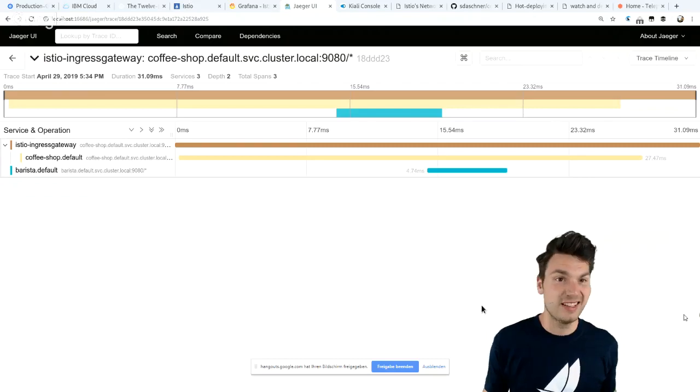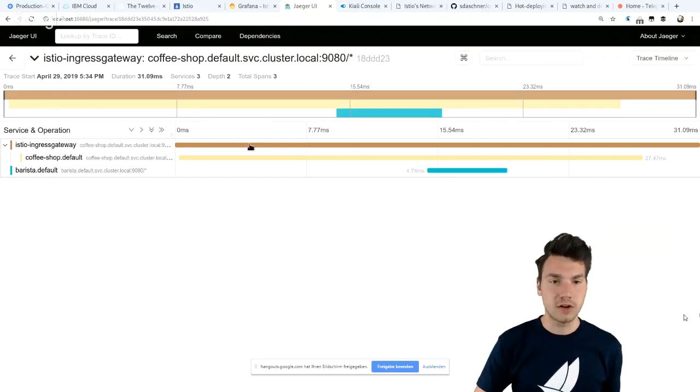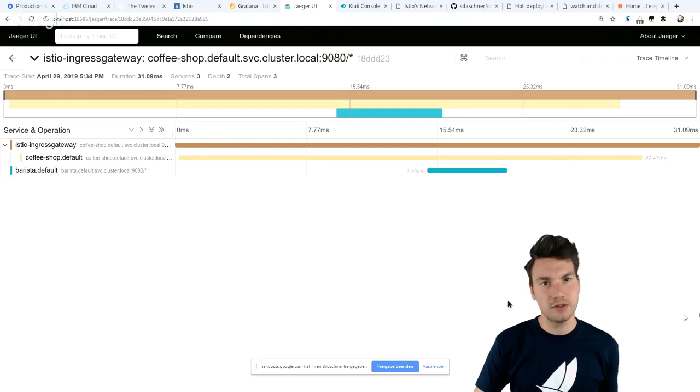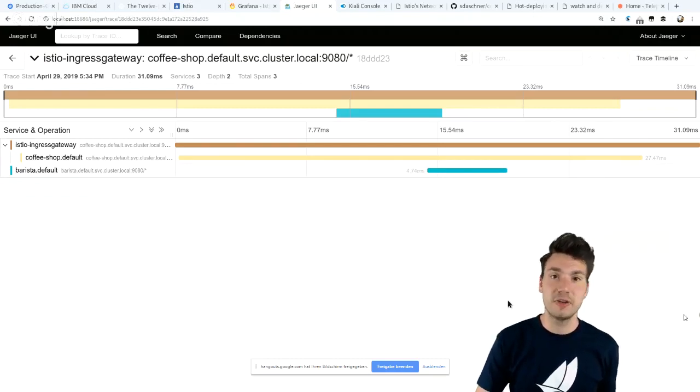Well, the answer is it doesn't, because just because that request coincidentally happened at the same time as the other request doesn't mean that one caused the other. What we have to do is provide correlation IDs, typically in HTTP header information. And this is what we have to do manually.